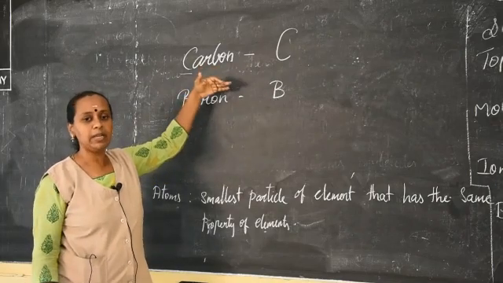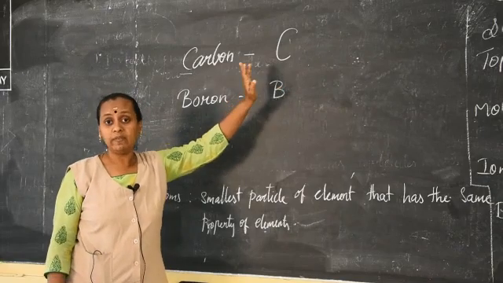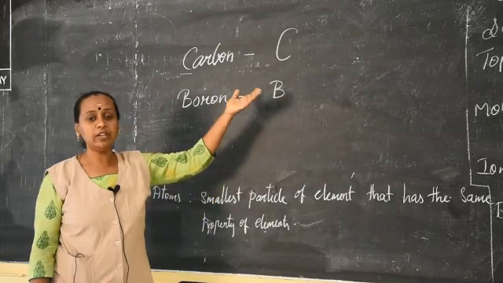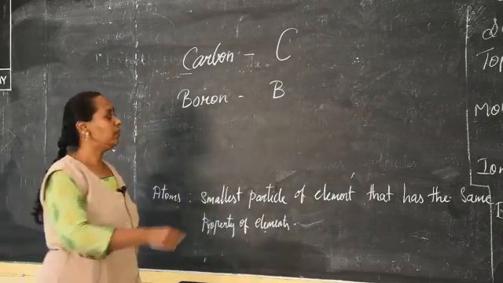So with all the elements, seeing this, it will be easy for us to remember also. Wherever you see the letter C, immediately you will think of carbon. Wherever you see the letter B, it is denoted as boron. So not only these things.